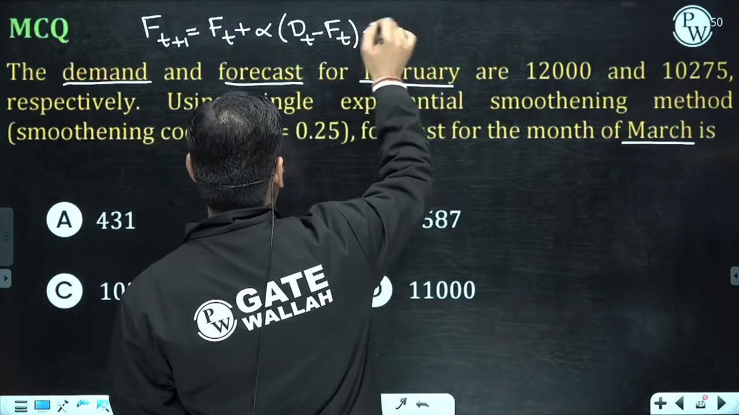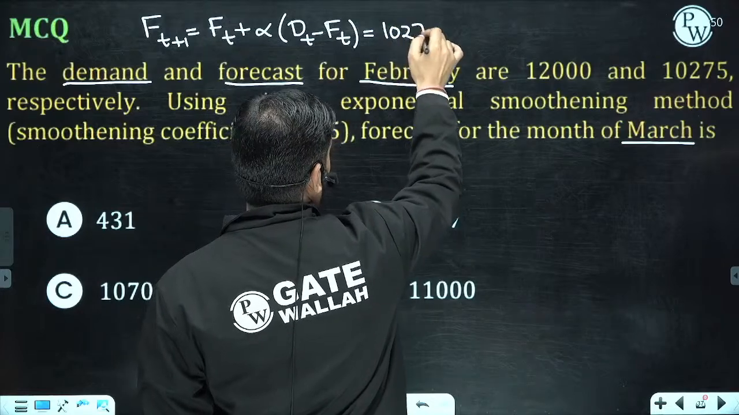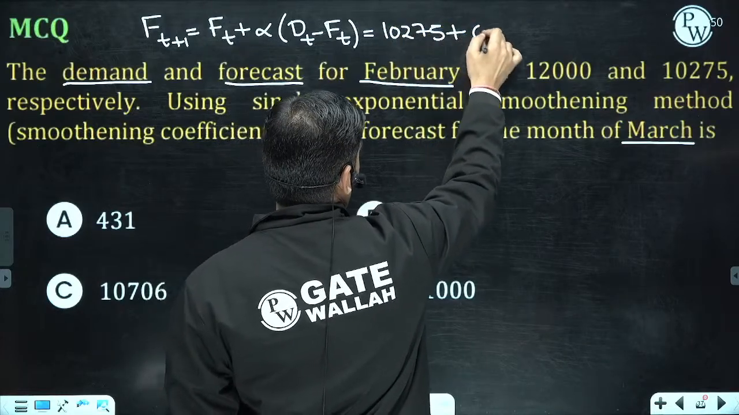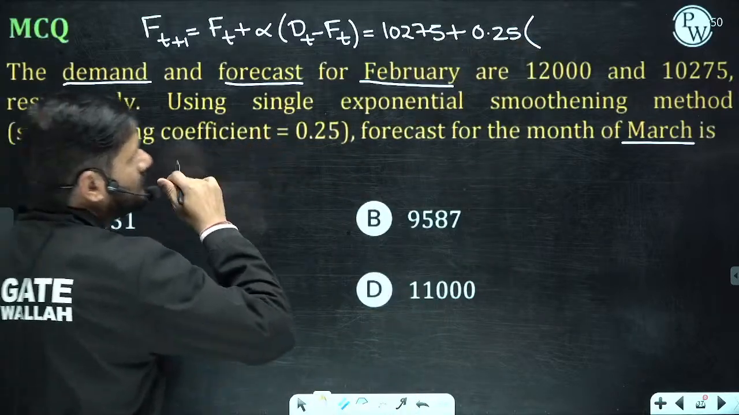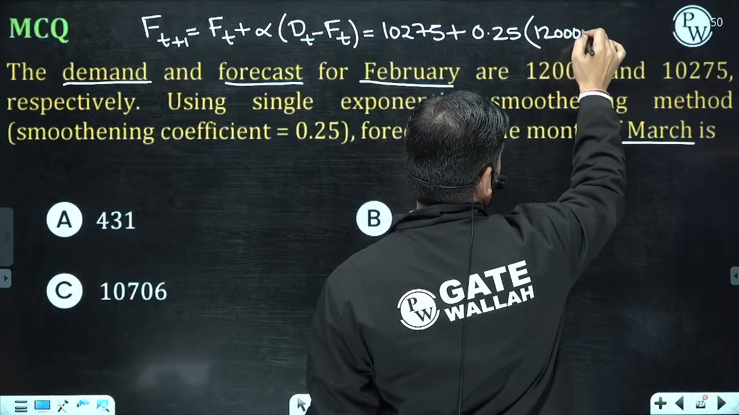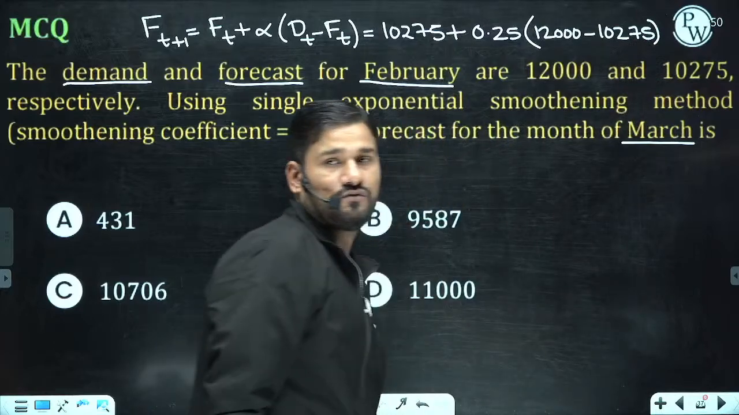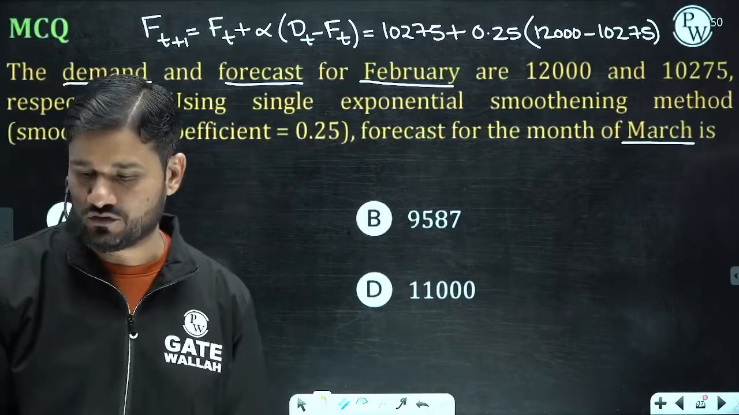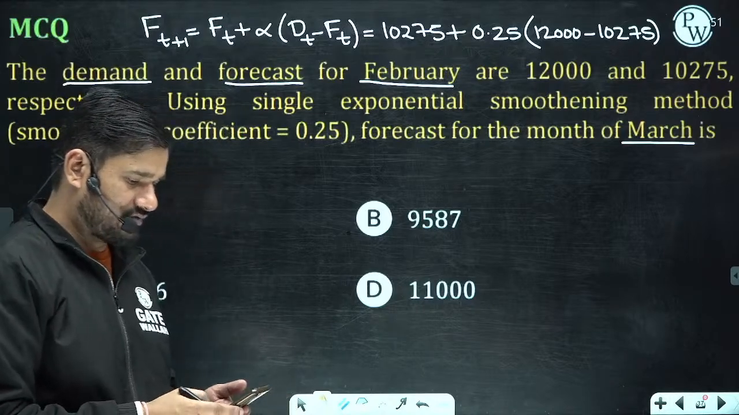So let me put the data here only. Forecast is 10275 plus alpha, the smoothing constant, is also given as 0.25. And D is 12,000 minus 10275. This is the forecast value. Now let us check which option is going to match that. Let us find out the value.